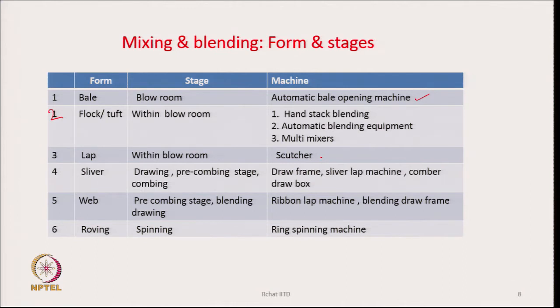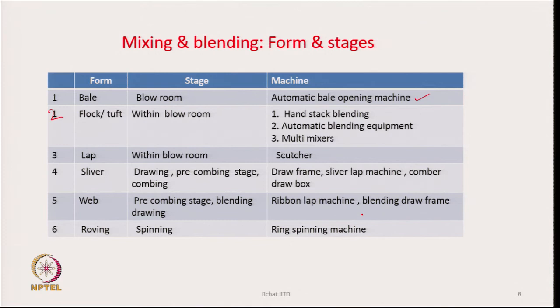There are quite a few places where we can mix the fibers in the form of a sliver, which you will learn about later in the course. It could be the wave form, pre-combing stage, blending draw frame, or ribbon lap machines. There also we can mix the fibers in the form of a thin web.